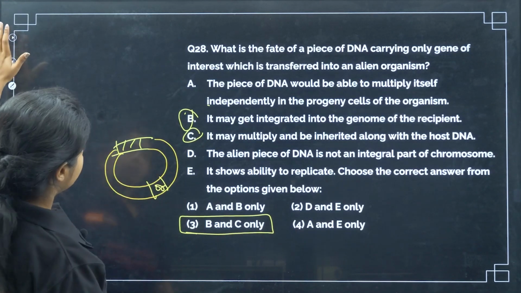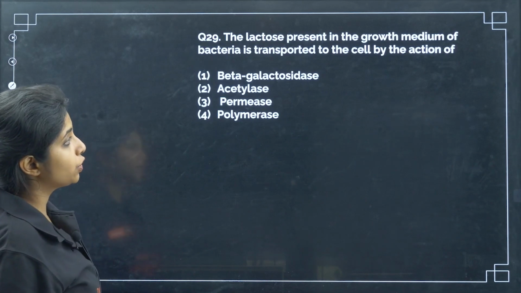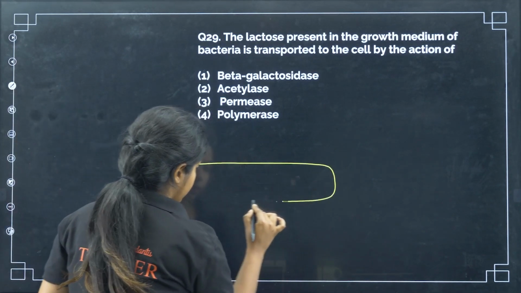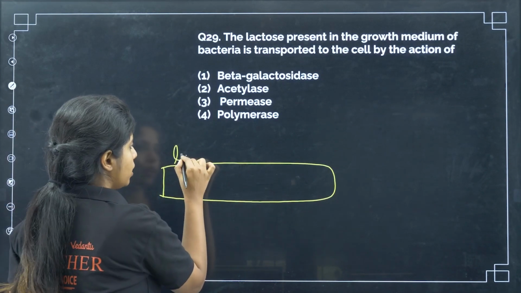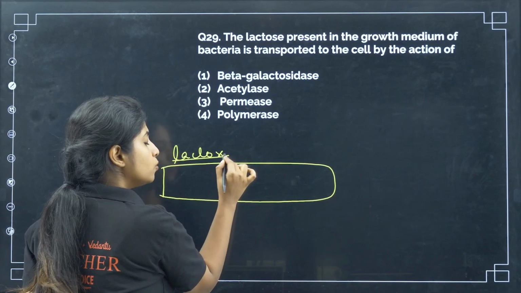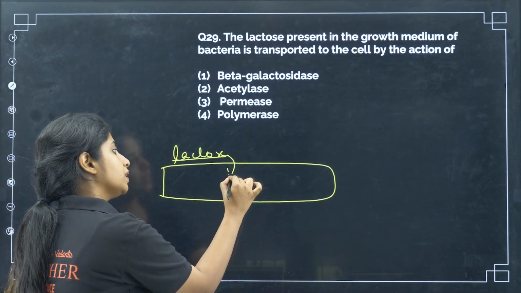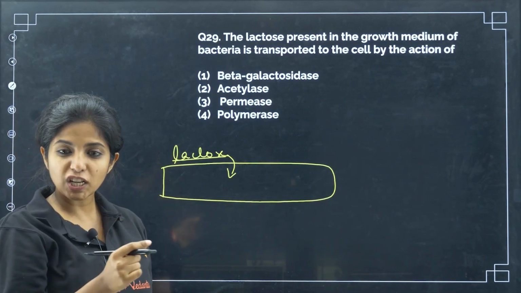Okay. Next thing, the lactose present in the growth medium of bacteria is transported to the cell by the action of. So, you know what, E. coli, which is there, it can survive on lactose also. It can survive on lactose because lactose is made up of glucose and galactose. So, basically this guy can take in lactose and survive on it, but for taking this in, don't you think the membrane has to be permeable?